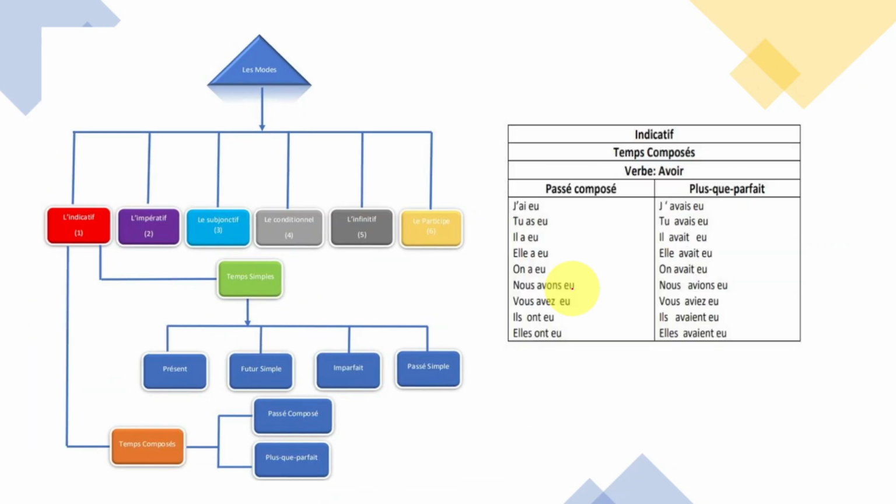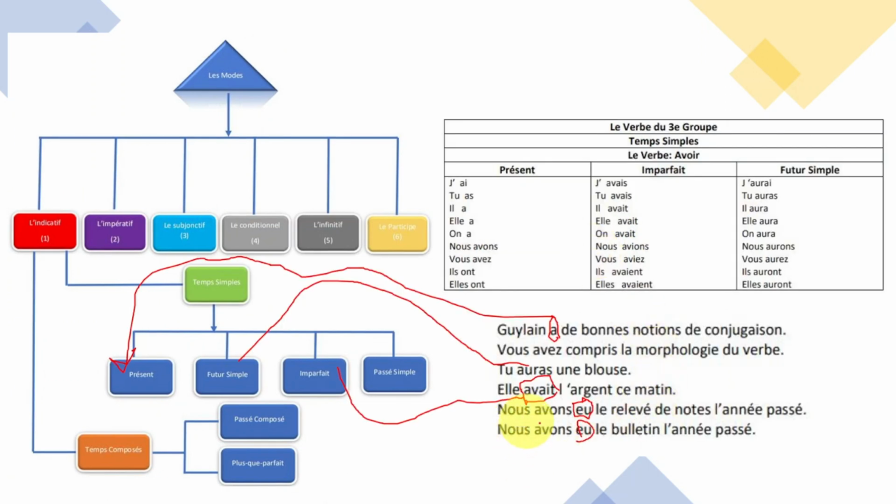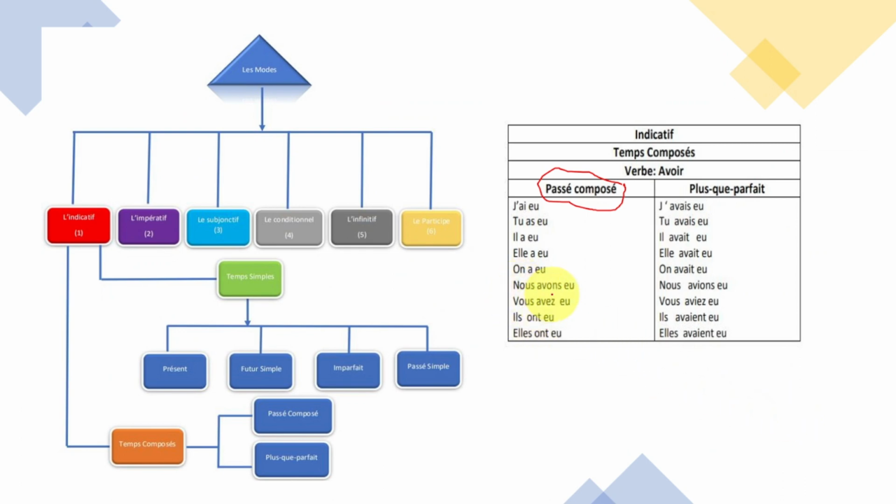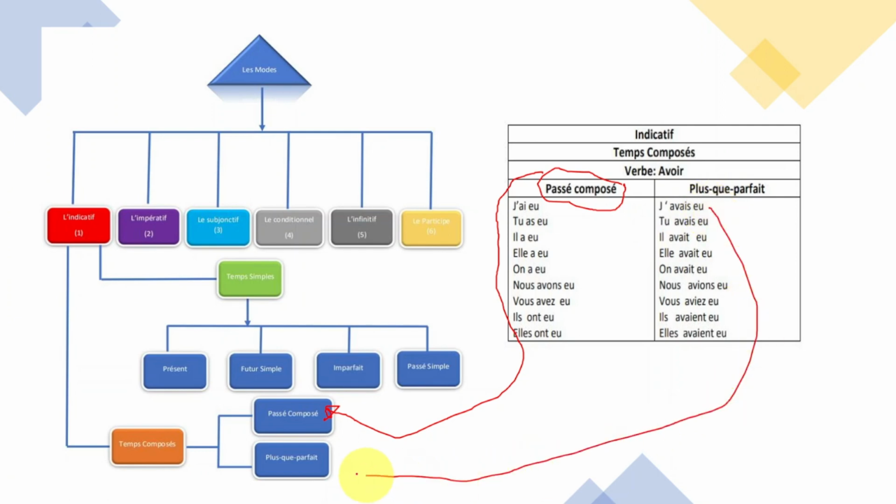So when you take a look, j'ai eu. You see this one? It's a part of passé composé. J'ai eu. J'avais eu. Now, when you take a look, nous avons eu le relevé des notes l'année passée. Now, nous avons eu. So, they are part of passé composé. Right here. They're coming from here.